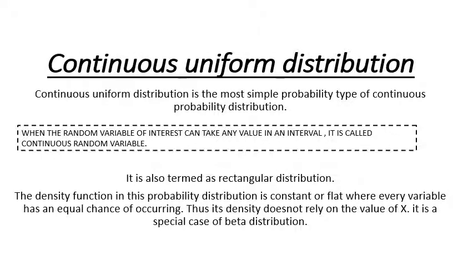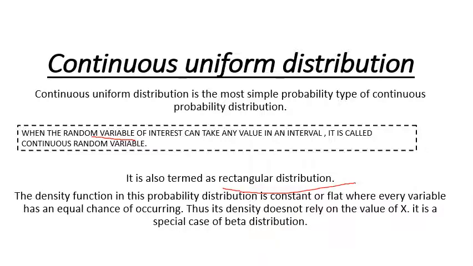So continuous uniform distribution is generally described as the simplest probability distribution, and it is a type of continuous probability distribution. By continuous probability distribution, we mean that the random values are continuous. So what do we mean by random continuous values? It means that the random variable of interest can take any value in an interval. It is also termed the rectangular distribution.